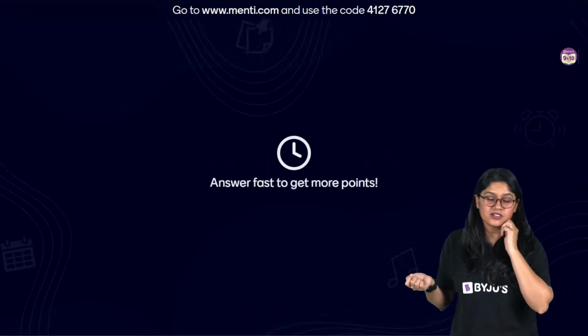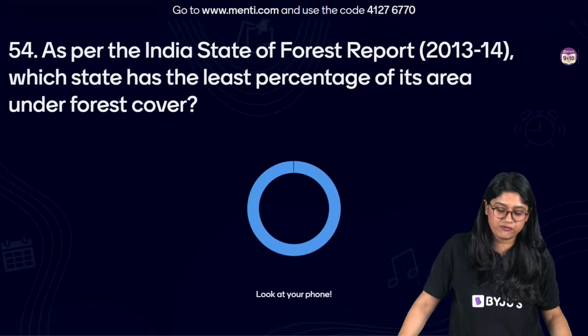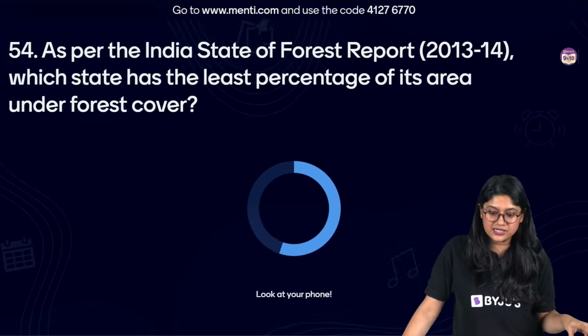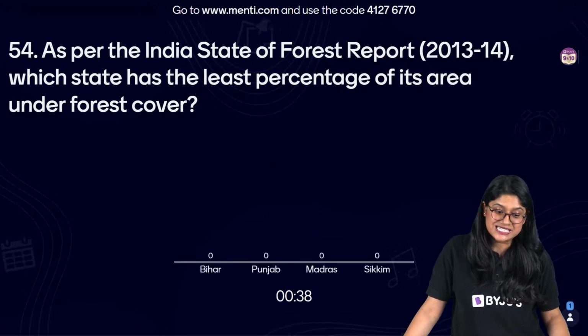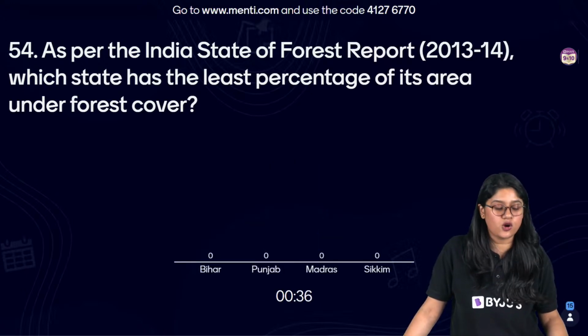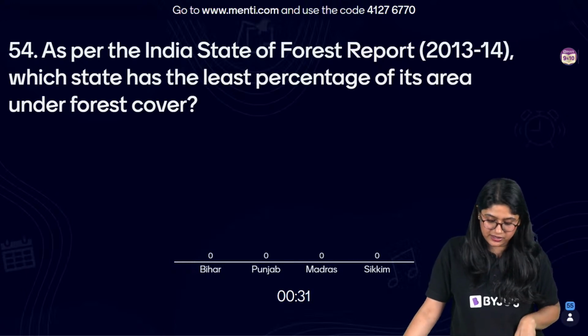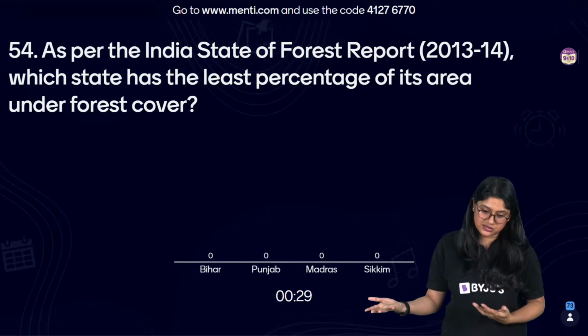Question number 54. As per the Indian State of Forest Report 2013 and 14, which state has the least percentage of its area under forest cover? Bihar, Punjab, Madras and Sikkim. So yeah, Madras, of course, it's Tamil Nadu.